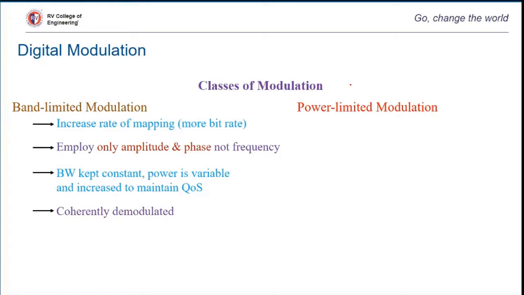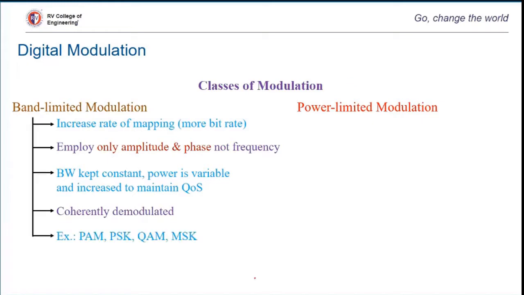Of course, this decreases the complexity of the receiver, but you need not take it for granted that the transmitter phase will always be known to the receiver. Okay, so we'll understand the coherent and non-coherent demodulation in a deeper sense in our course.